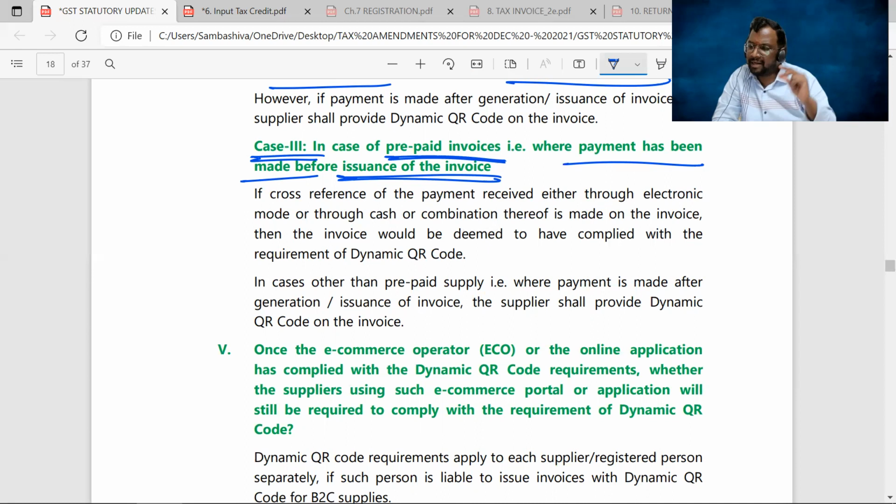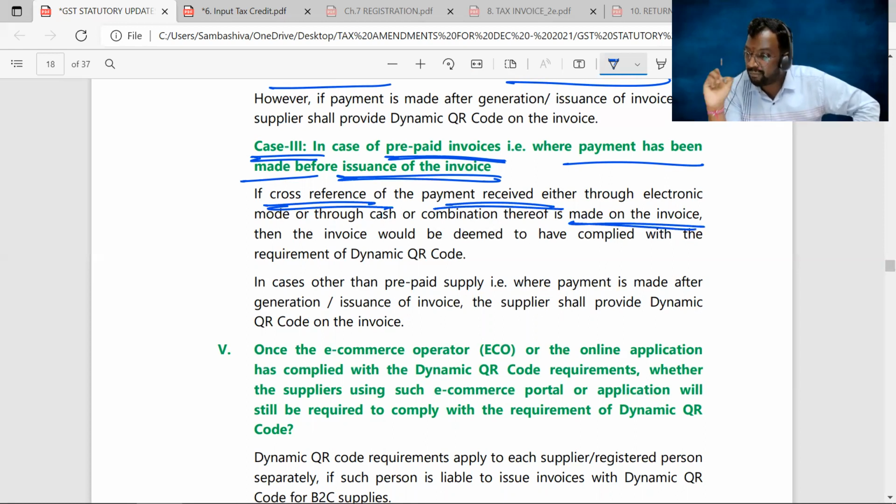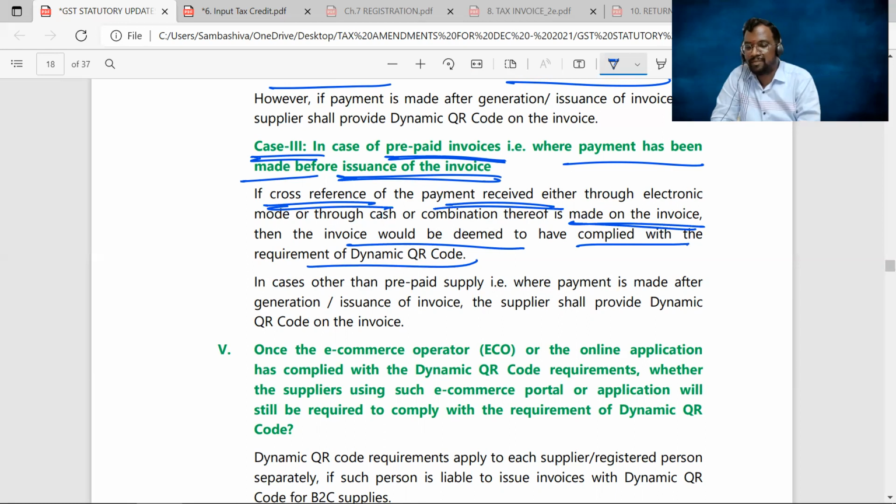In that scenario also, again, the dynamic QR code provisions are said to be satisfied. So again, you can see here, if the cross reference of the payment received is made available on the invoice, then the invoice is deemed to be complied with the provisions of dynamic QR code. Clear, sir? Everyone, right?